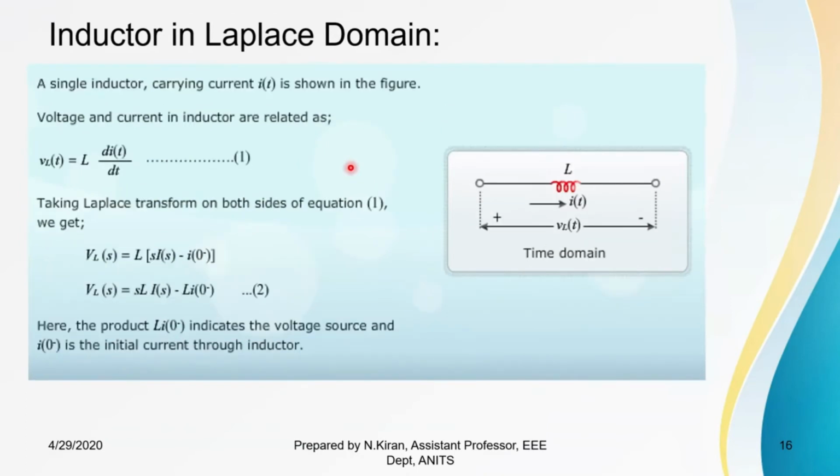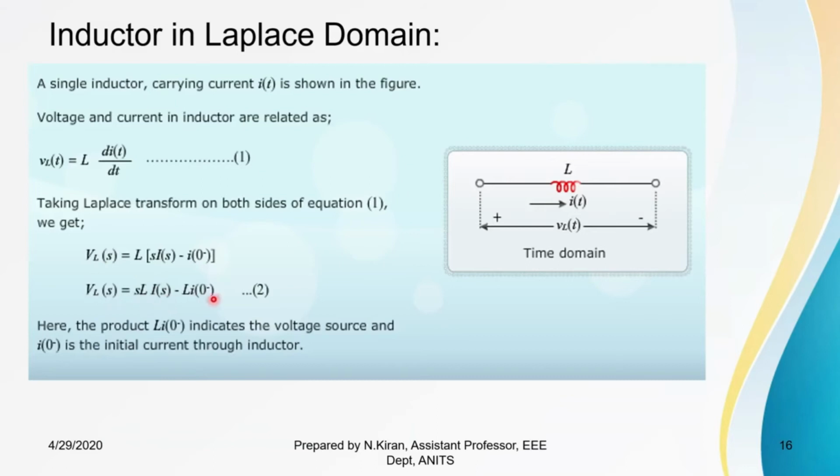Next, coming to the inductor. The relation between voltage and current, as we know, is V is equal to L into di by dt. If I take the Laplace transform of this, it becomes VL of S is equal to L into, as we all know, the Laplace transform of a derivative function. In this case, it is S into I of S minus the initial current, that is I of 0 minus. So from this we can say that VL of S is equal to S into L into I of S minus L into I of 0 minus. So hence this is the equation of voltage.